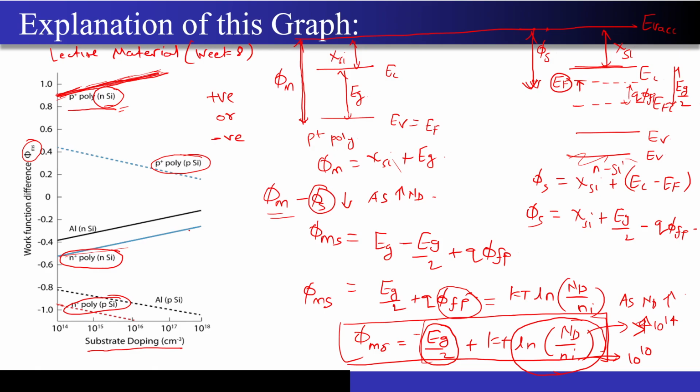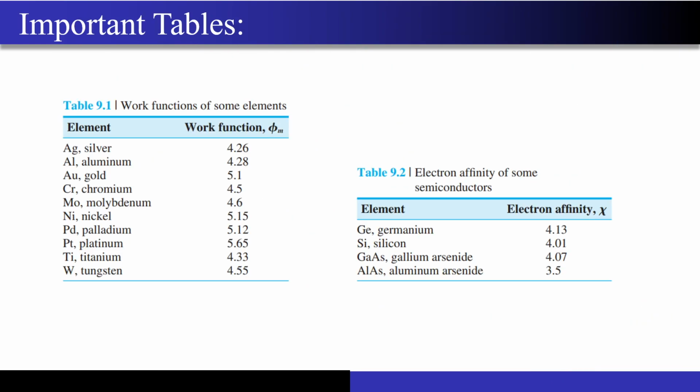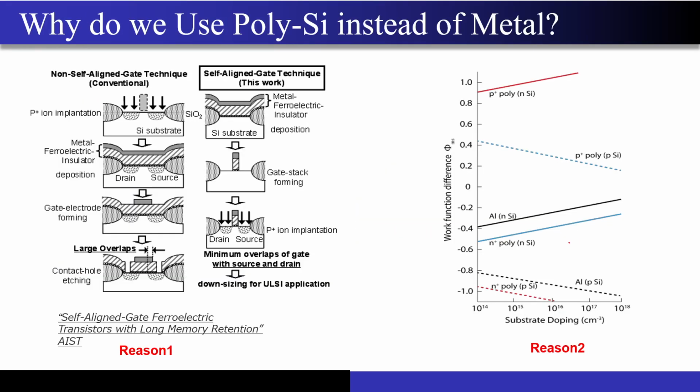So I hope the explanation for this particular graph is very much clear. And these are some of the important tables that you will need continuously if you try to solve solved or unsolved examples of Donald Neamen. You need the work function values for silicon and different materials, as well as the electron affinity values. We generally use silicon, but if you use gallium arsenide or germanium, then you need the electron affinity values for those materials. These tables have been taken from Donald Neamen's book.